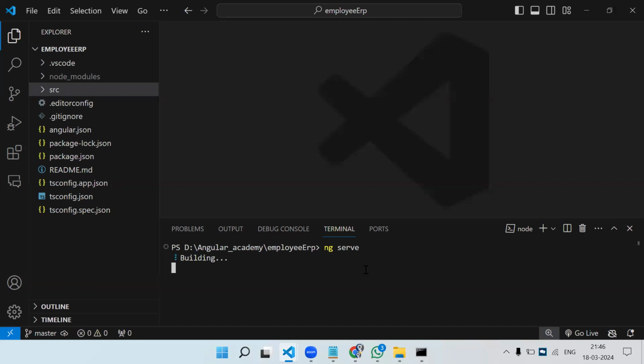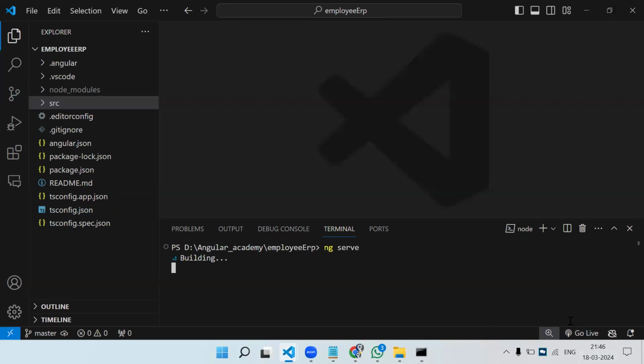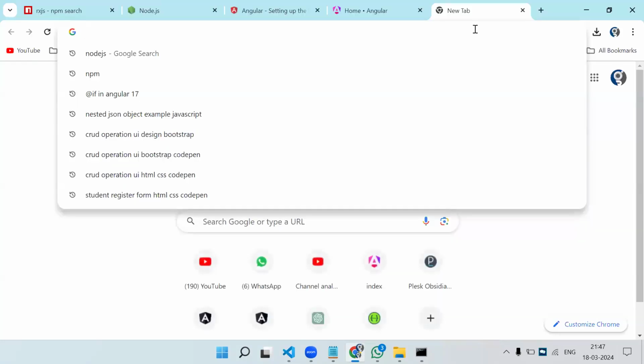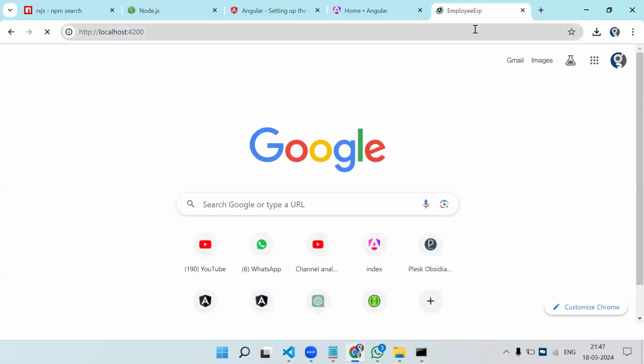4200. Just like when you learned HTML, CSS, JavaScript, you might have used the Go Live server. This is just like that, but it is compiling the project, and by default the project will run on localhost 4200. Here you can see it is saying you can access the page on localhost 4200. So let's go to Chrome and type localhost 4200.